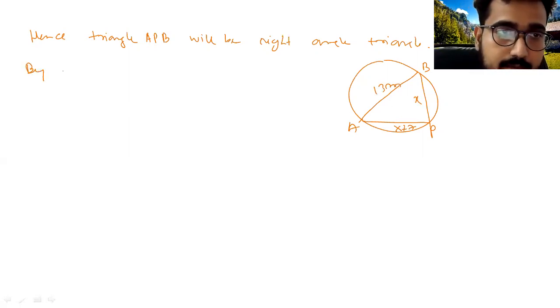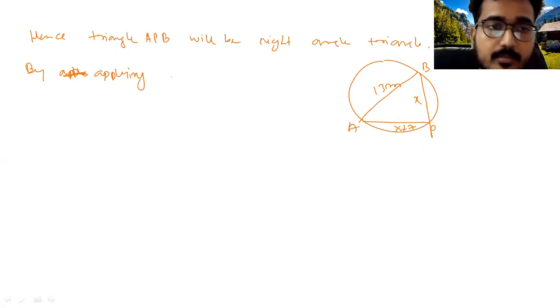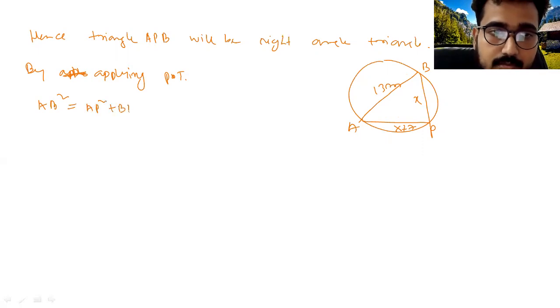Write down, by applying Pythagoras theorem, it will be hypotenuse square, AB square, equals AP square plus BP square.